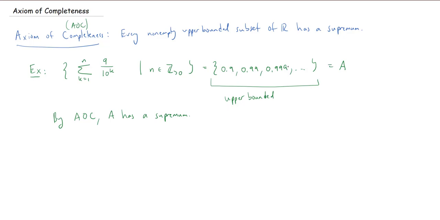However, it is an upper bound, and you can't get anything smaller. There's a little bit of work to prove that. I'm not going to go through that at this moment, but that'll be true. In fact, the supremum of A is 1. So 1 is the least upper bound.